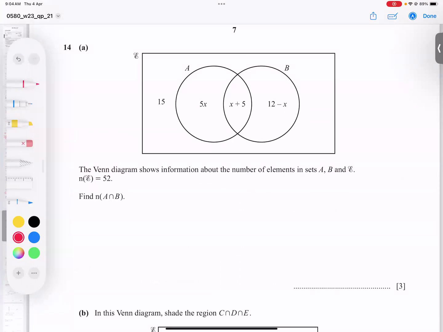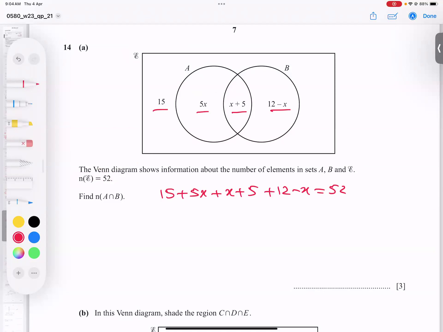He said in the diagram, number of elements A, B, and this is called universal. It means all. The number of universal is 52. It means the sum of all values is 52. So let's try it. 15 plus 5x plus x plus 5 plus 12 minus x equal to 52. I added all these values and equal to 52.